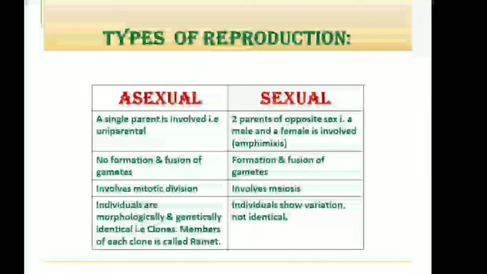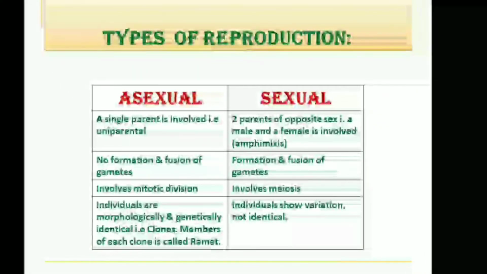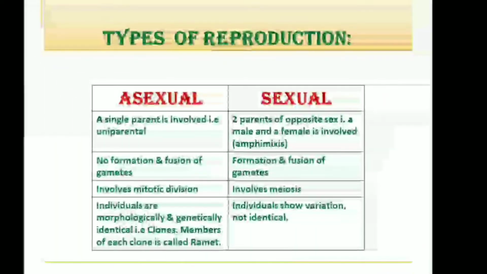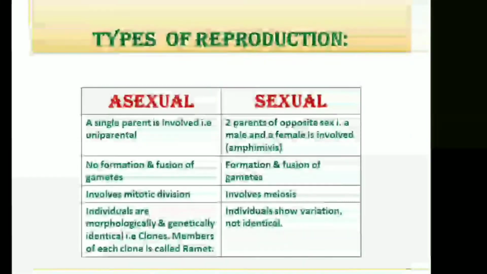Last point, individuals in case of asexual reproduction are morphologically and genetically identical, and these are known as clones. And remember, members of each clone is called ramet. Whereas in case of sexual reproduction, individuals show variation. They are not identical to each other.